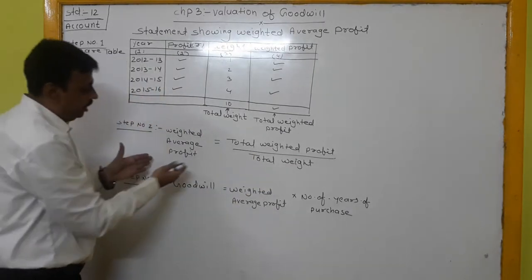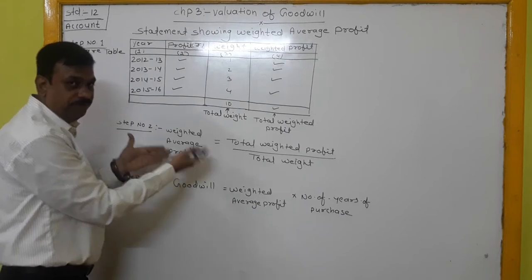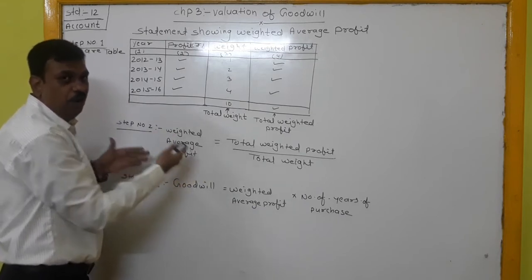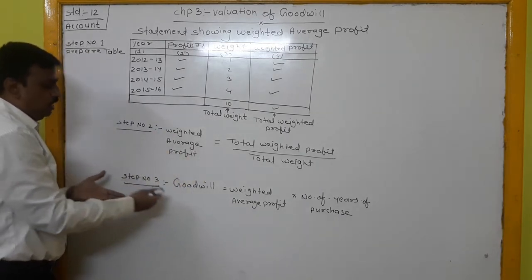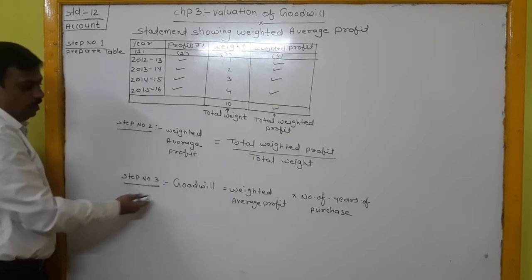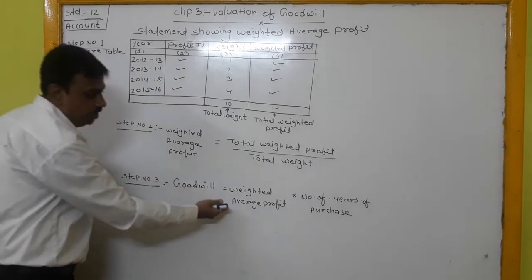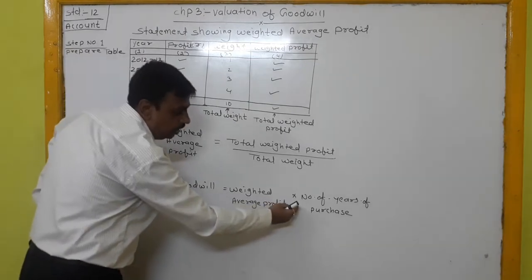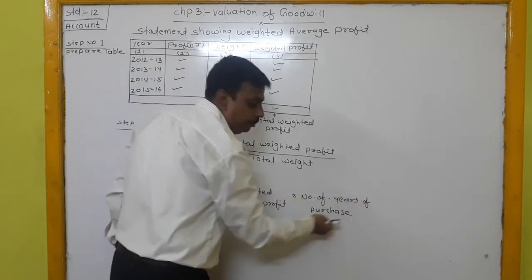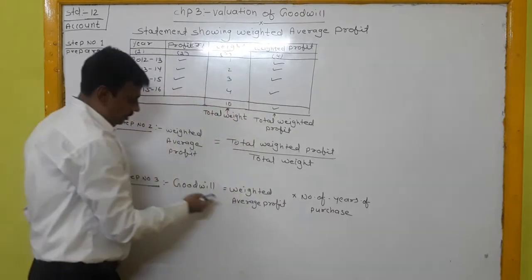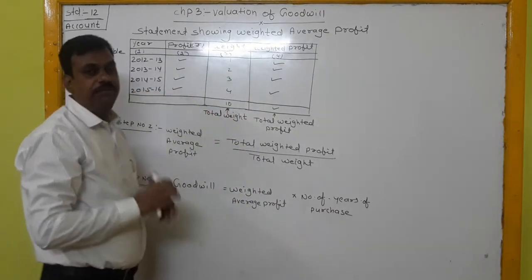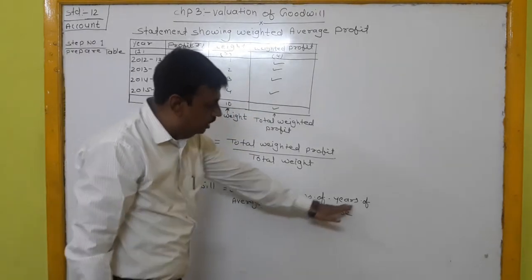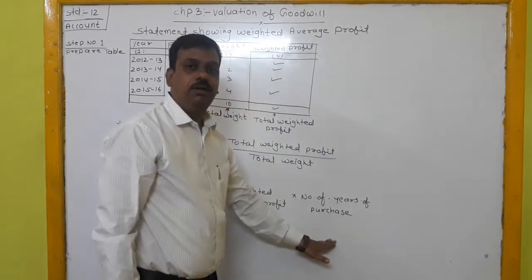After getting the weighted average profit, we are able to find out the value of goodwill. Step number 3, goodwill. Goodwill equals weighted average profit multiplied by number of years of purchase.